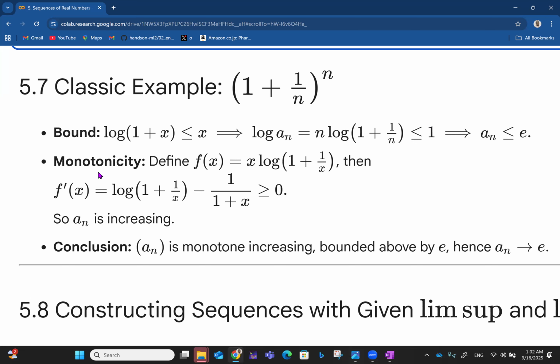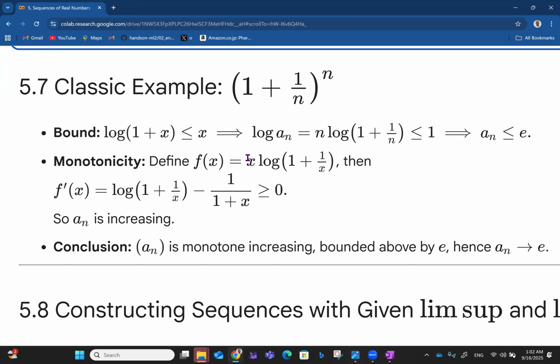Then we have monotonicity. For monotonicity, we define f(x) to be equal to x log(1 plus 1 over x). Then f prime of x would be, if you keep this constant and differentiate x, you get log(1 plus 1 over x).